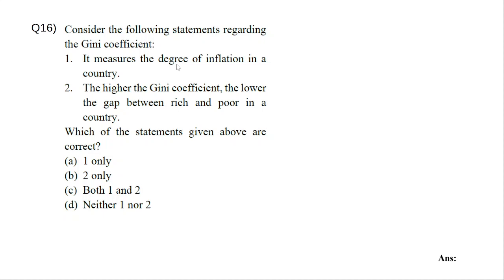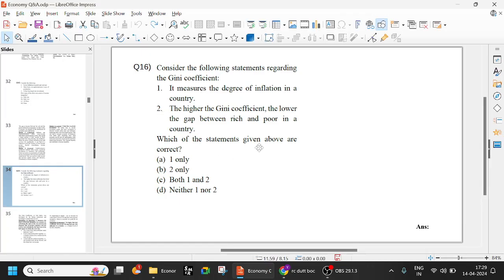So what it is saying, it measures the degree of inflation in a country. That is wrong, right? It is not measuring inflation. Okay, it is measuring income inequality. The higher the Gini coefficient, lower the gap? No, it is the higher the gap. As the Gini coefficient goes from 0 to 1, the gap is increasing between the rich and the poor. So which of the following are correct? Neither one nor two, right? Okay, D. Neither one nor two. Fine.